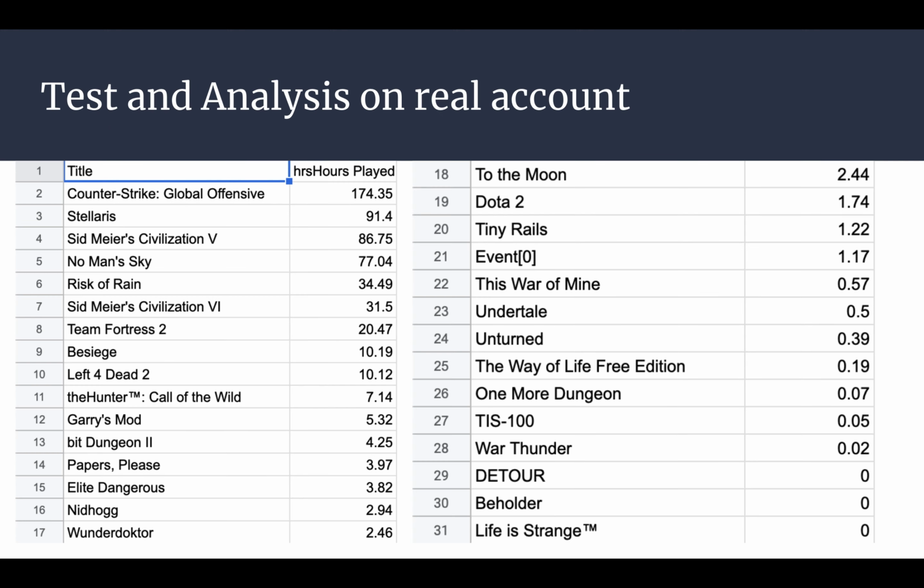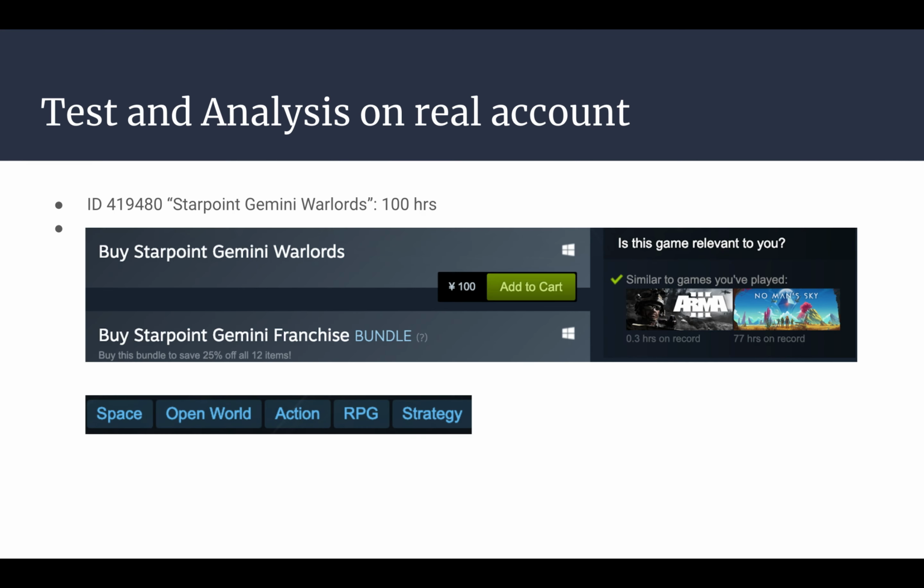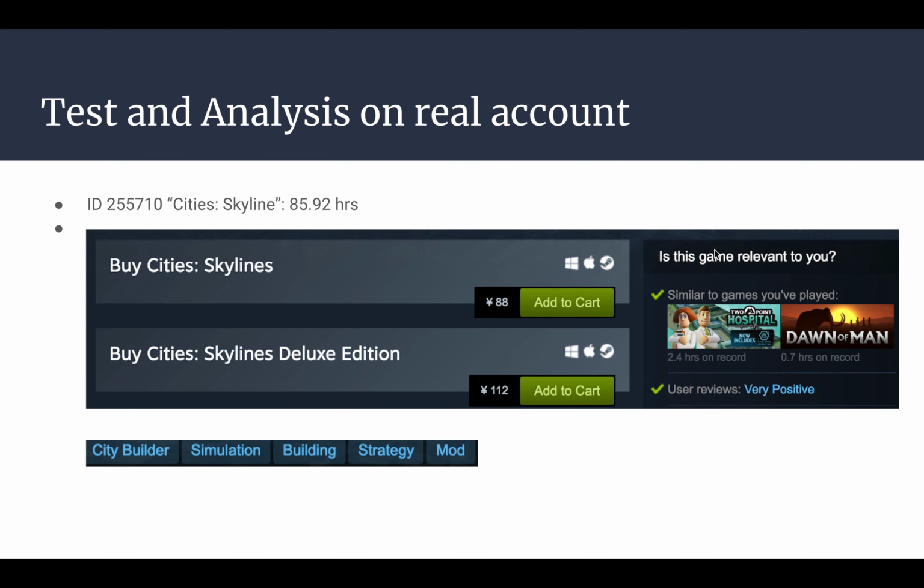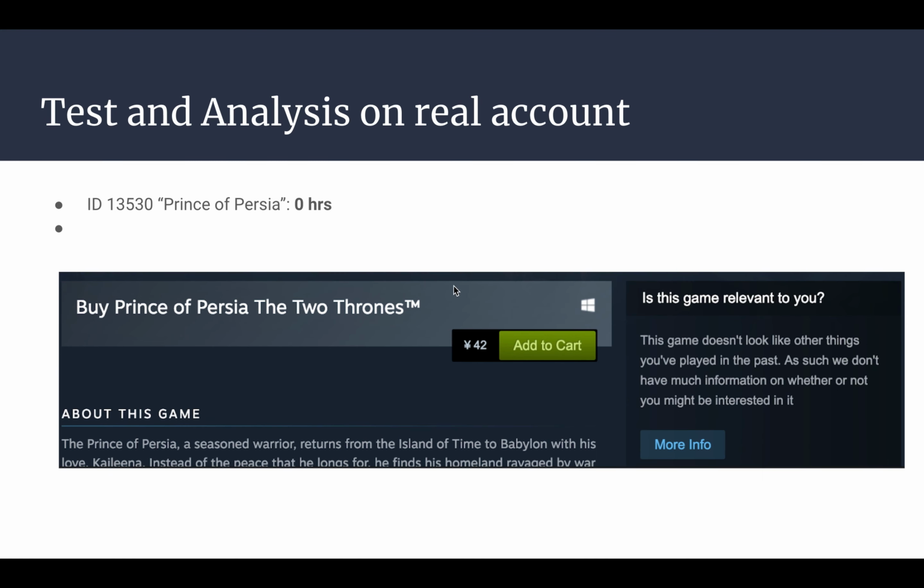We also did a user testing with a real user account. This is the account information with games and the hours played. And we generated a few game recommendations. For this game, the system says you'll be playing 100 hours, and the Steam platform also thinks this game is relevant to you, and also for this game. But for this game, the system gives a 0 hour prediction, and Steam also thinks this game is not relevant to you.